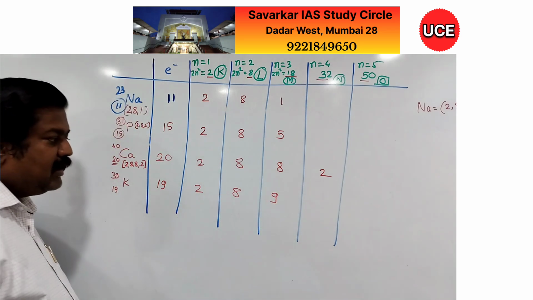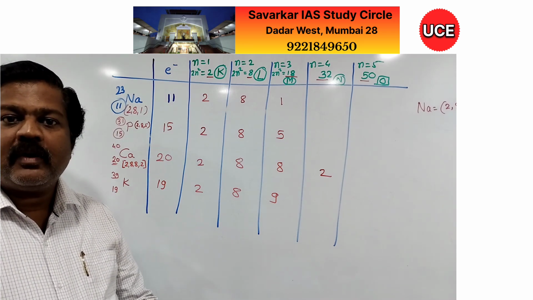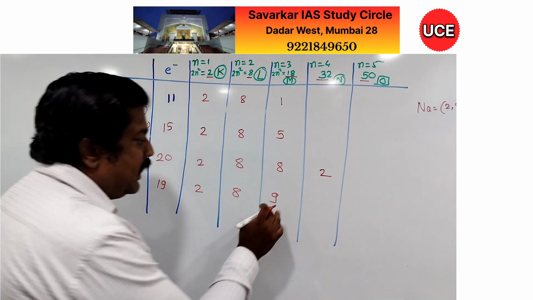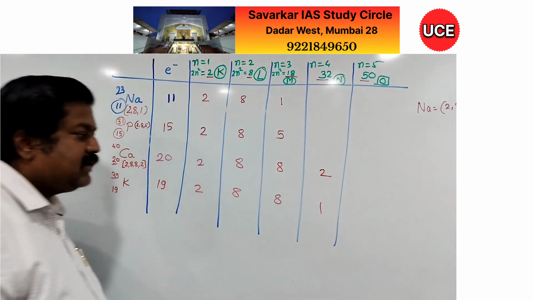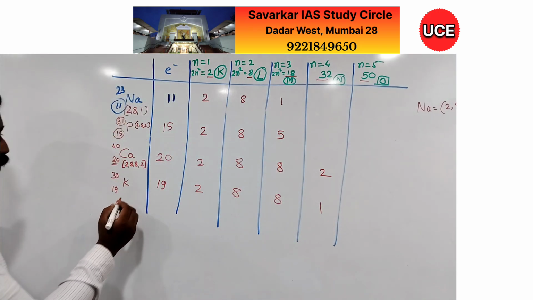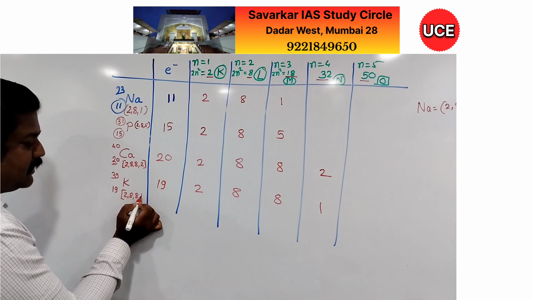I am supposed to write 9 here, but we are aware of this rule, the last shell should not have more than 8 electrons, and therefore I am removing this. Here I am writing 8 and the last shell has 1 electron. So the configuration is 2, 8, 8, 1.